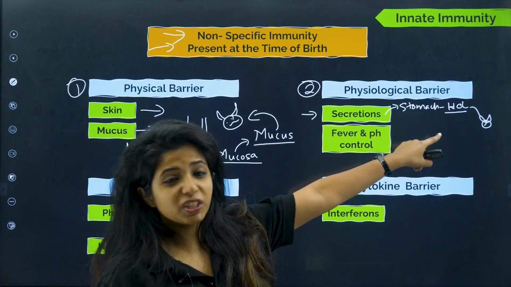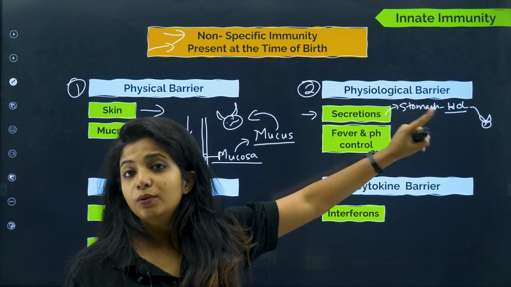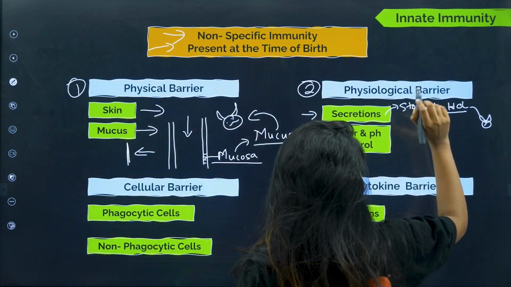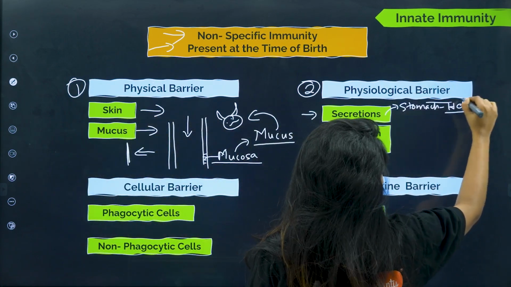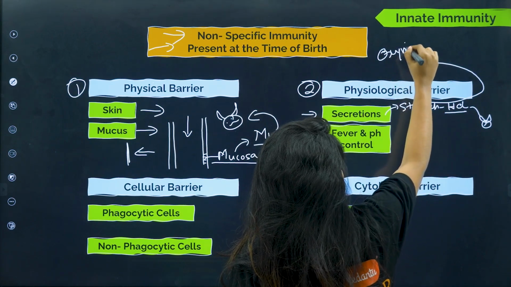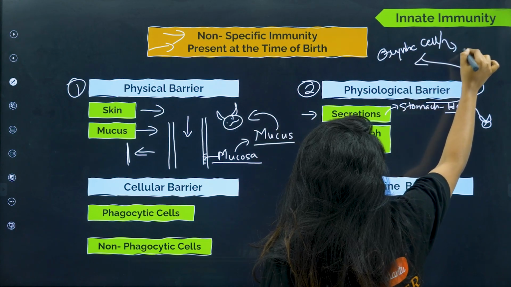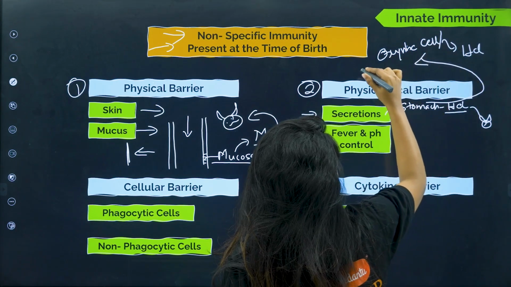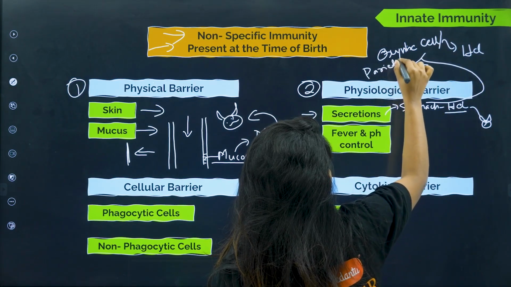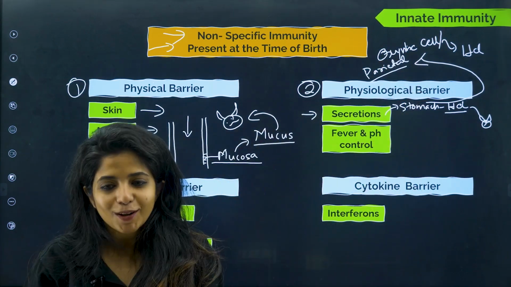Now, who is responsible for producing HCl? It is the stomach. What is there in the stomach that produces HCl? If you do not know that, I can tell you. In the stomach, we have a cell which is known as oxyntic cell, which is responsible for releasing HCl. Oxyntic cell is also known as parietal cell. So you can remember ox is very dangerous, similarly HCl is also very dangerous.